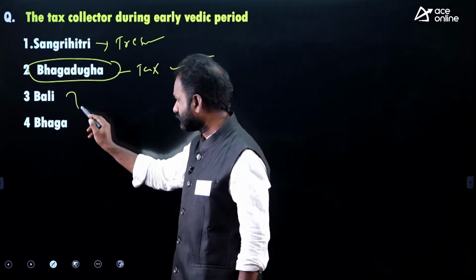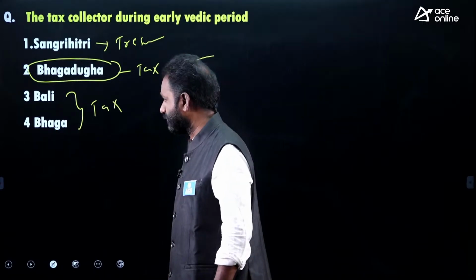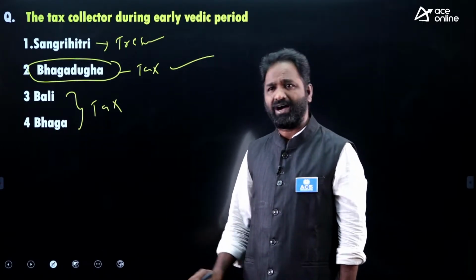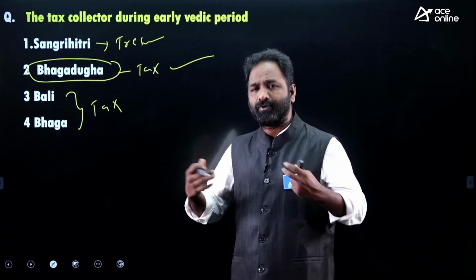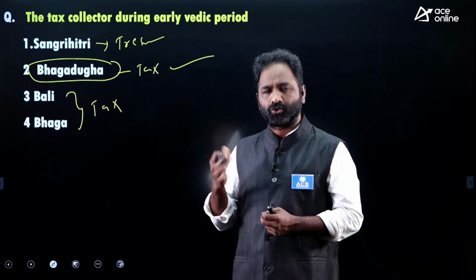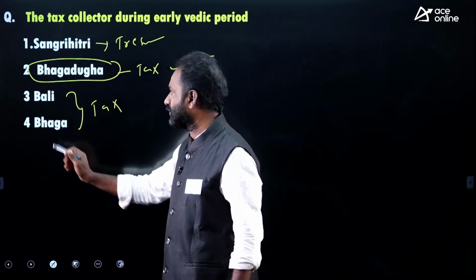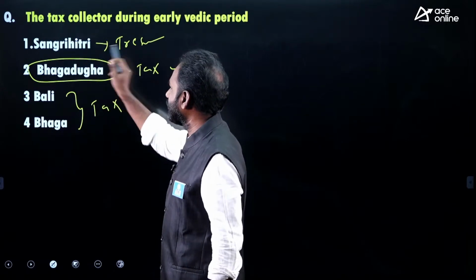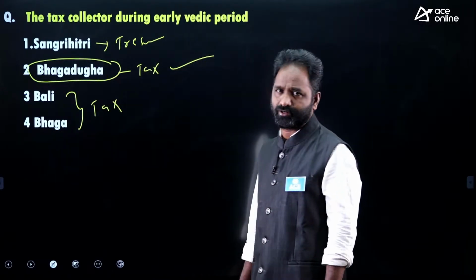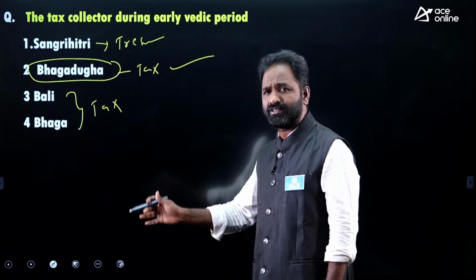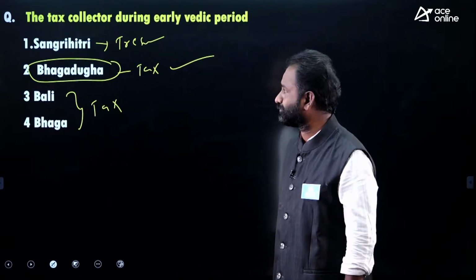And Bali and Bhaga are nothing but tax. Bali is voluntary in nature. As a person, as a citizen, you have to pay to the king in a voluntary manner, and Bhaga is a tax. So Bali and Bhaga both are tax. Bhagaduta is a tax collector, and Sangrahitri is nothing but called a treasurer. Okay, you have to remember these things. These are basic and repetitive in nature.